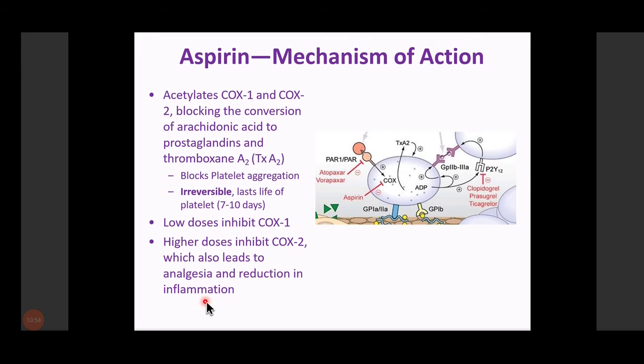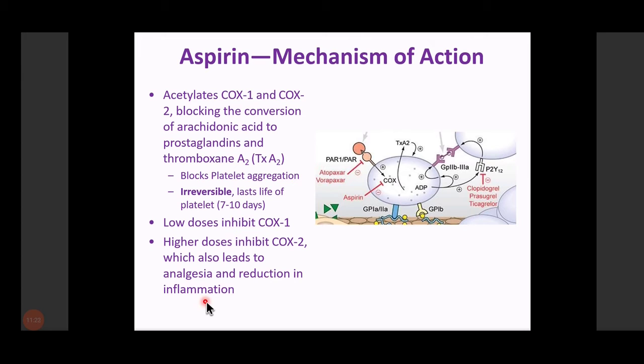At the low dose, it inhibits COX-1 only, and at the higher dose, it inhibits COX-2. So this thing I also discussed with you in the previous lecture, that at the low dose, aspirin acts as an antiplatelet agent, but at the higher dose, since it inhibits both thromboxane A2 as well as prostaglandin I2, the antiplatelet action of aspirin is lost, while at the low dose, aspirin shows the antiplatelet action.